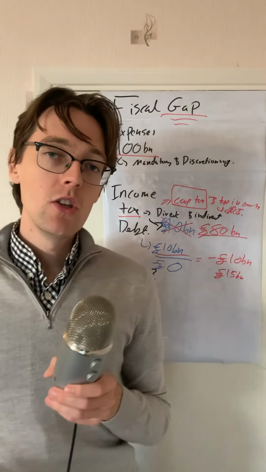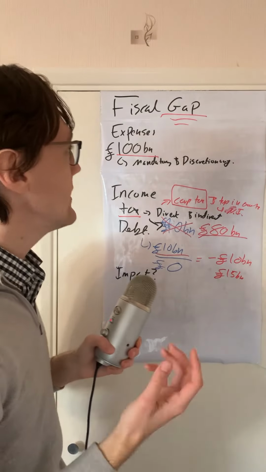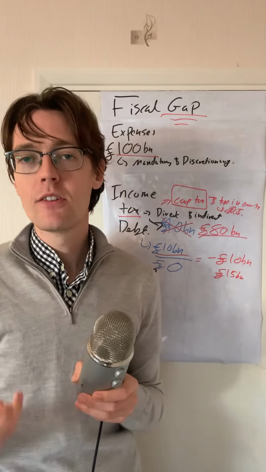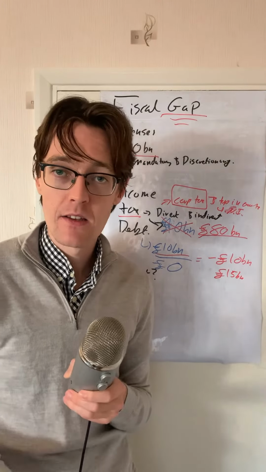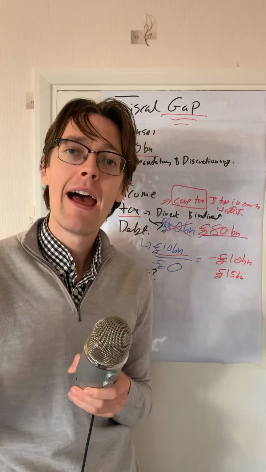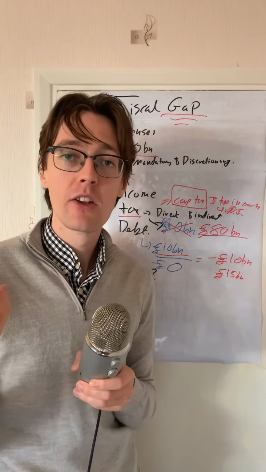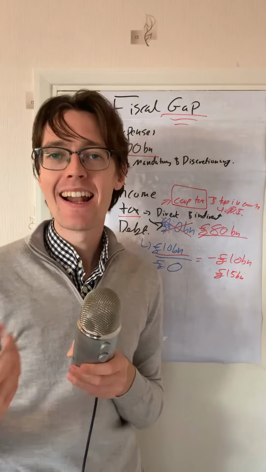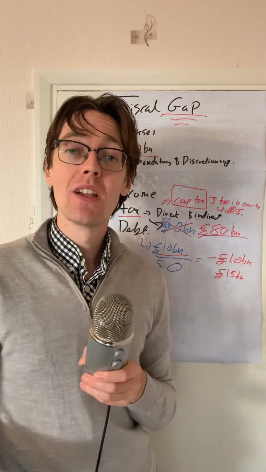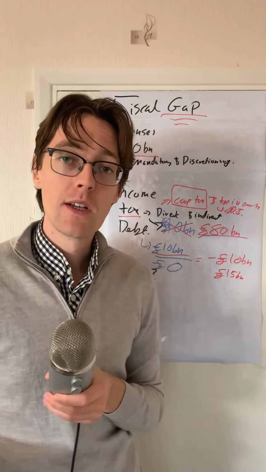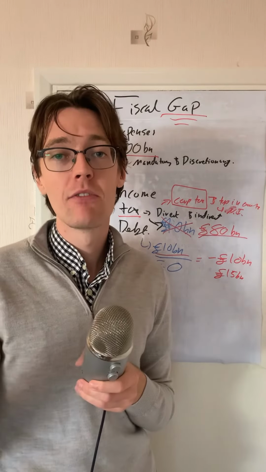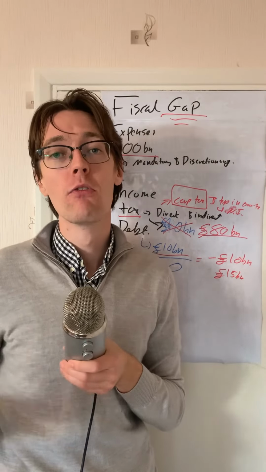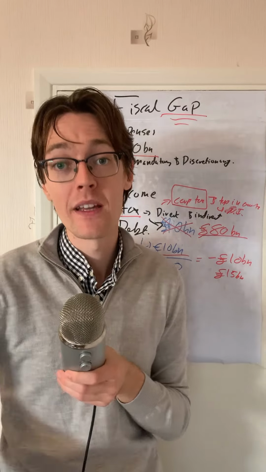So what does this mean for the UK economy then? Well, as we said, there's three solutions. Either they cut expenses, so they cut government spending. If they do that, then that is going to affect people's standards of living because, for example, they'll have to cut healthcare funding, or they'll have to cut funding to the police or the armed services, etc. They have to make these cost savings somewhere. That is going to affect people's standards of living, and it also can lead to a lot of unintended consequences. For example, if people are less healthy because they have lower access to healthcare, that could lead to them becoming less efficient, which would mean the overall productive efficiency of the UK economy would go down.